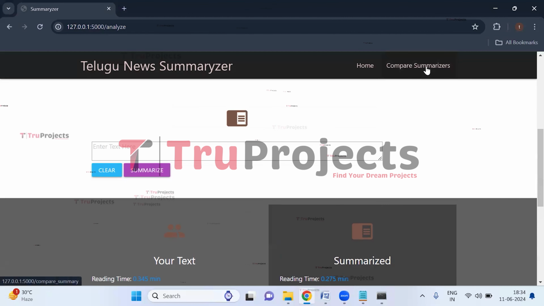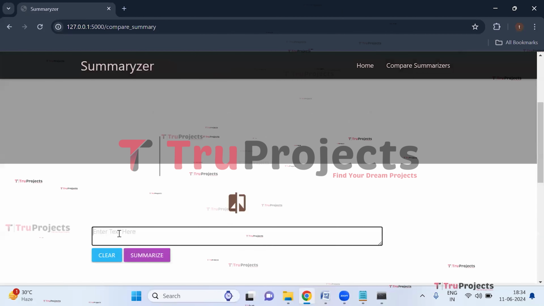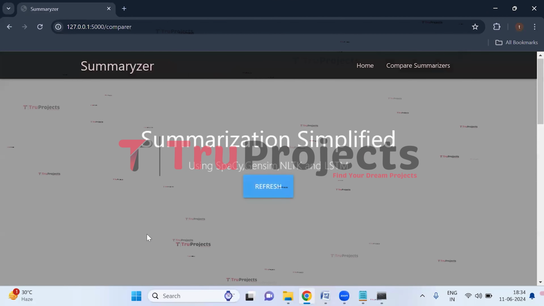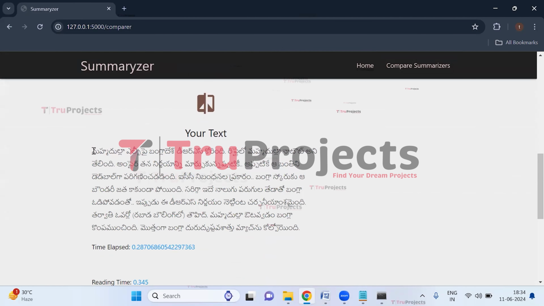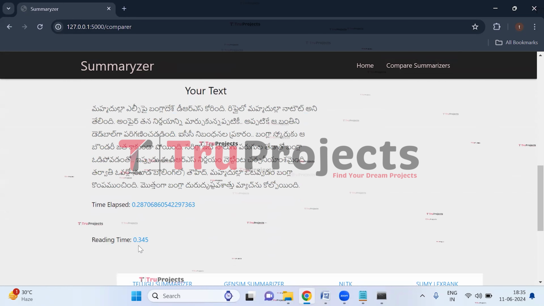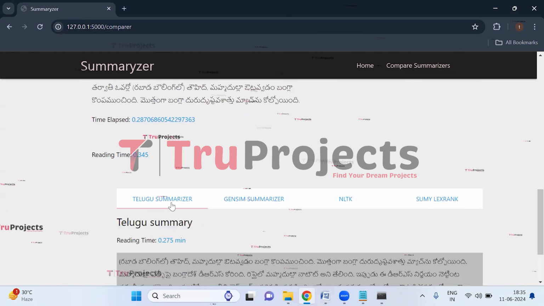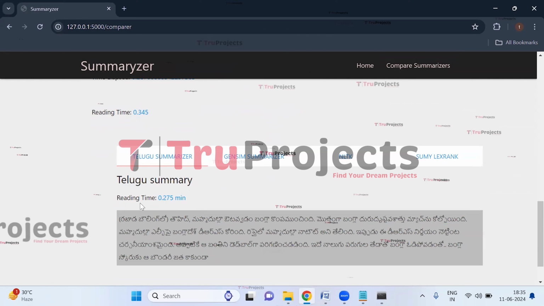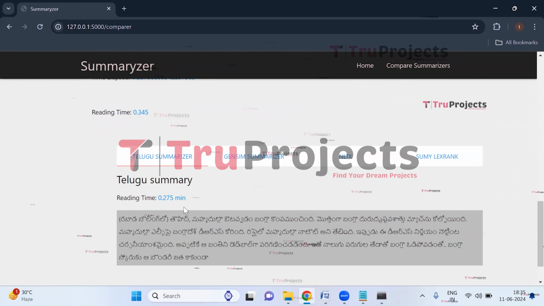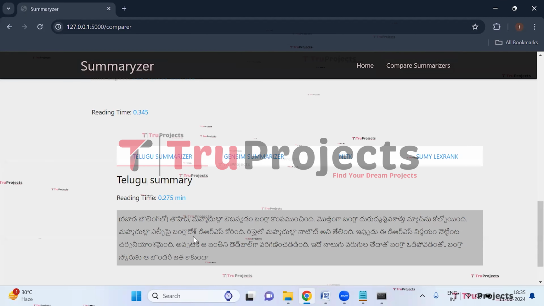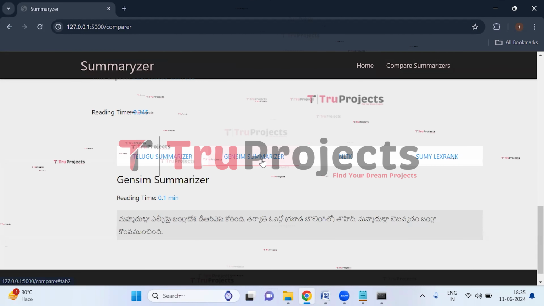Now click on compare summaries link. Now let us enter the same Telugu news here and then click on summarize button. So here this is the text which we have entered, and here we can see the time elapsed, and this is the reading time, which is 0.345 minutes. And here we can see the Telugu summarizer. So this is the Telugu summary, for which the reading time is 0.275 minutes, which is less than the actual reading time. Now click on Jensen summarizer.